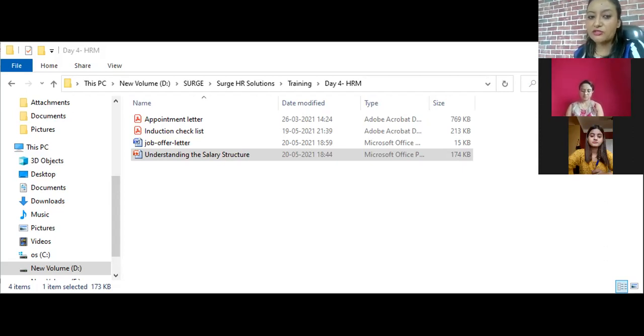Now I will explain to you the breakup. You will have a basic amount, then you will have HRA. HRA is house rental allowance. EPF is employee provident fund. Now, employee provident fund is a compulsory component. But there is also PPF, which is a voluntary contribution from the employee only.